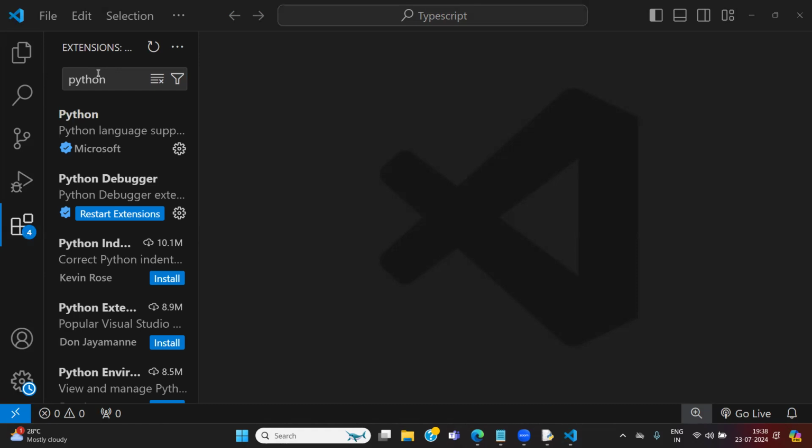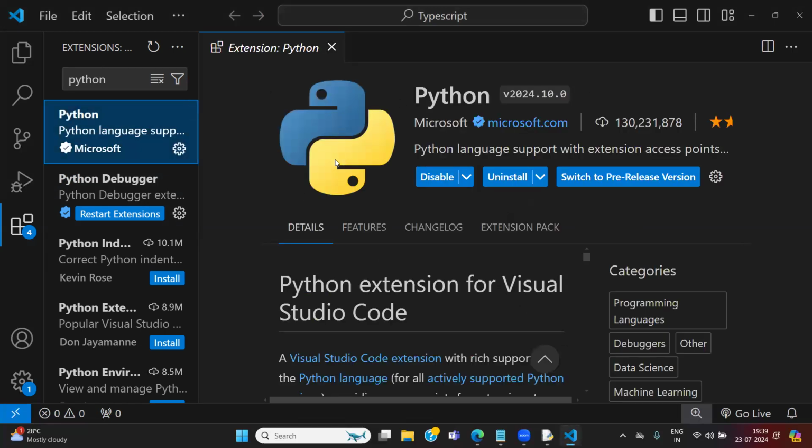VS Code is a platform. For this platform, I want to add a flavor called Python. But later, if you're writing Java code, you need to add a flavor called Java. If you're writing PHP code, you need to add a flavor called PHP. If you're writing C or C++, you need to add that also. But right now, I want to use this for Python. So just go for the extension called Python. When you search for Python, automatically one extension is available, with a blue color. This logo is the Python logo.